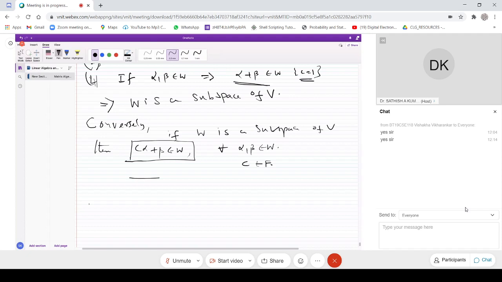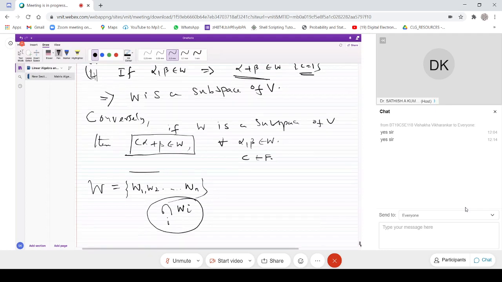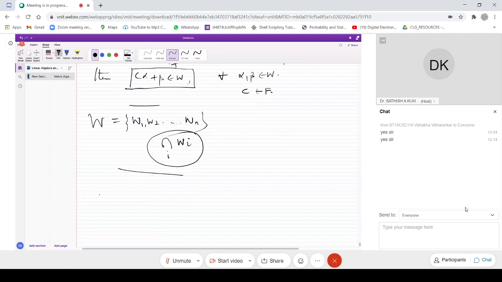Okay, so if you take a collection of subspaces W1, W2, etc., up to Wn, these are the collections we have, and now we'll see whether their intersection, the intersection over i of Wi, with i running from 1 to n, is also a subspace or not. Okay, so we can state this as a theorem and we'll prove that. So we have the following theorem.